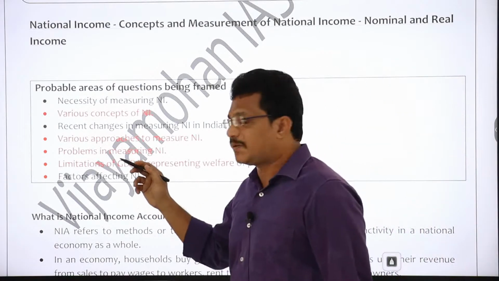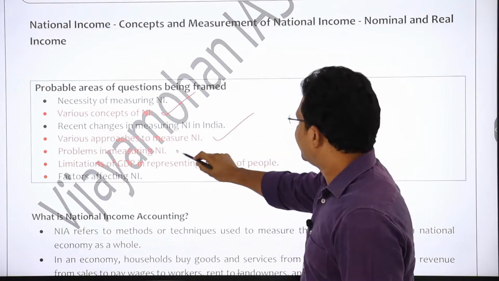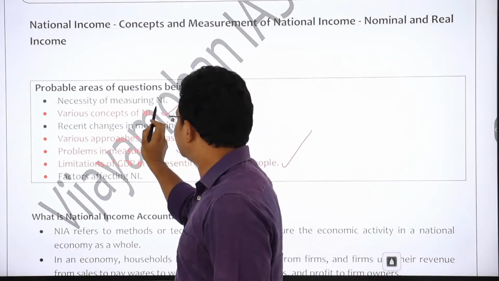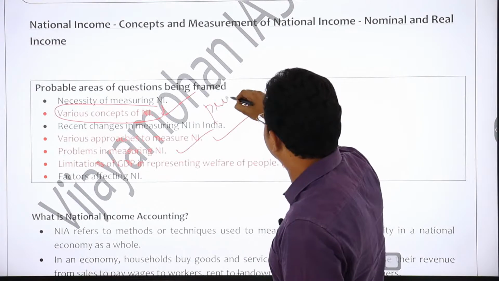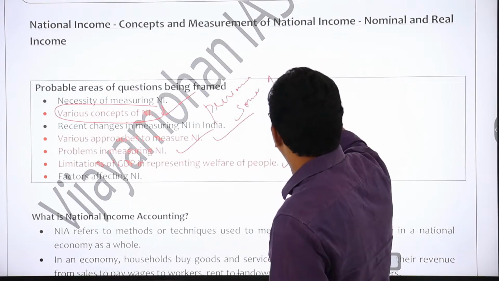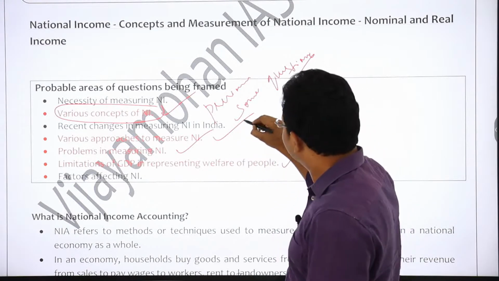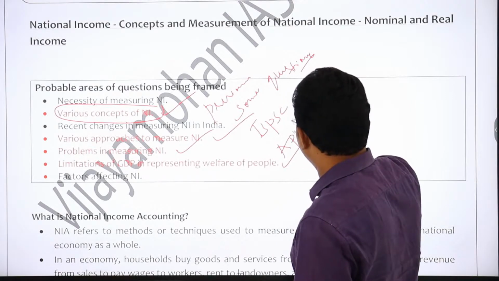You can see some of the sentences I have marked in red. Why? Because these are the areas from which questions have been asked previously in TSPSC Group 1 as well as APPSC Group 1.